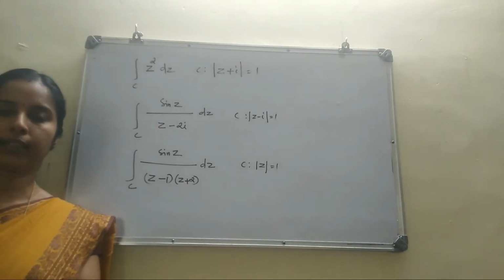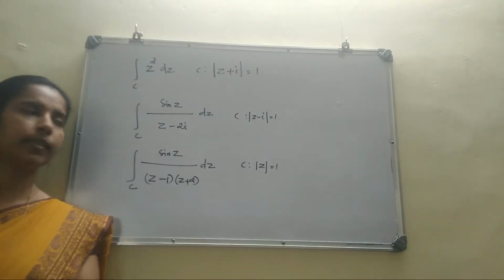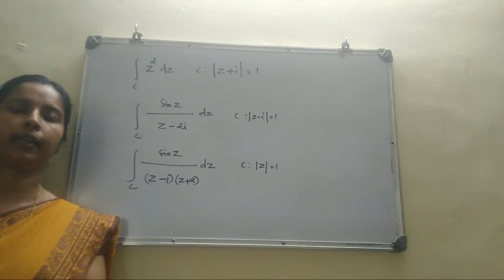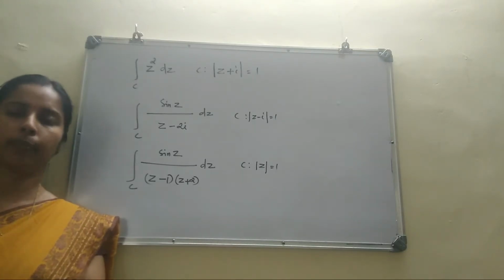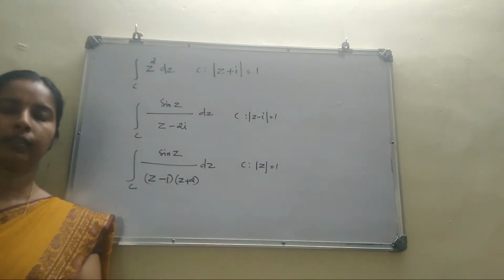Next you check whether it is inside or outside. Clearly it is outside of C. So you can say the function f z equal to sin z by z minus 2i is analytic within and on C. So you can apply Cauchy's theorem, and by Cauchy's theorem its value is 0.